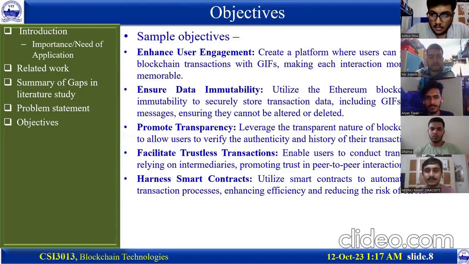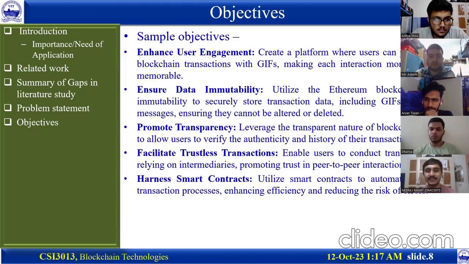After the transaction, all the data will be stored in the blocks, and with the GIF, the data will be stored in the blocks. And promote transparency. It is useful for verifying authenticity, because everyone can see the history of the transaction and verify accordingly.